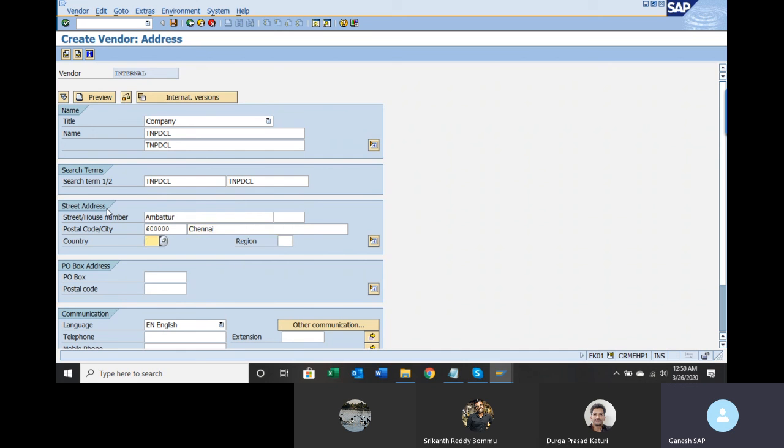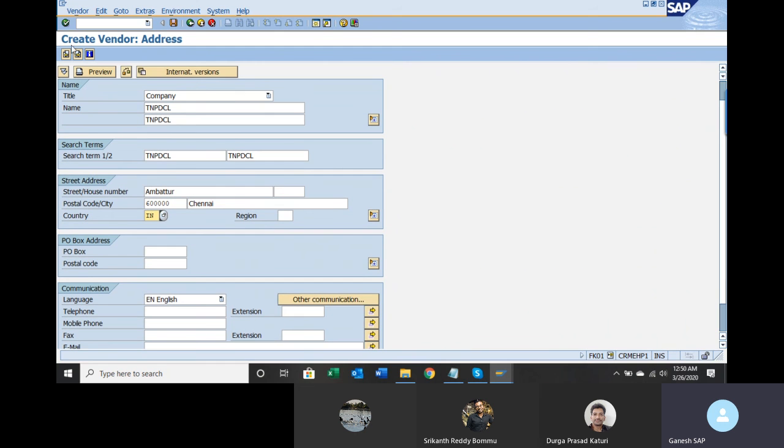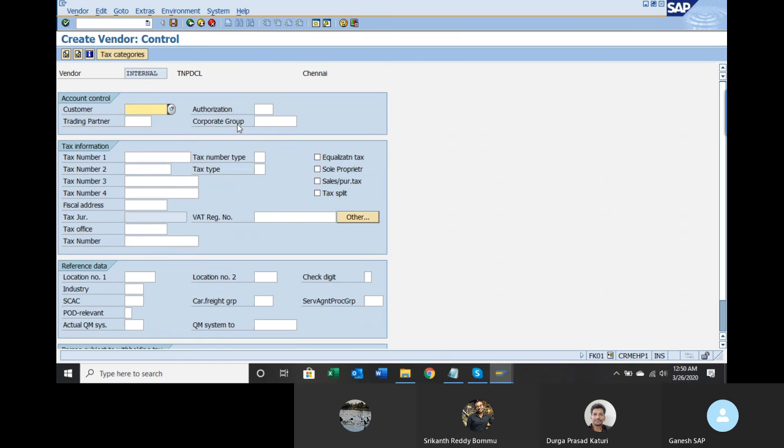So this is generic data. Whatever we are maintaining here is general data. In this section, you can only see the name and other information. Press enter. Nothing else is required.